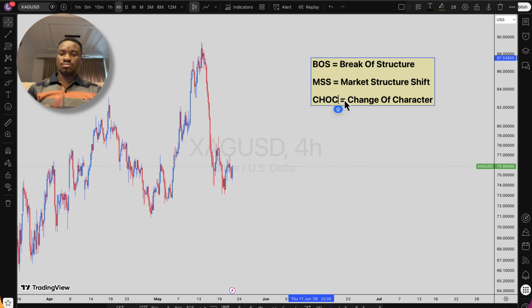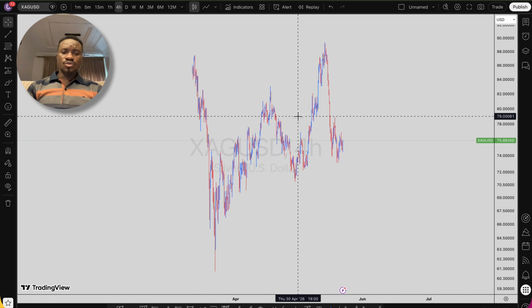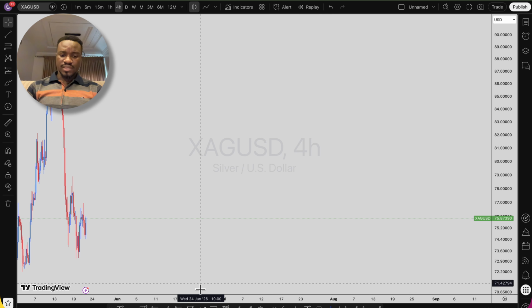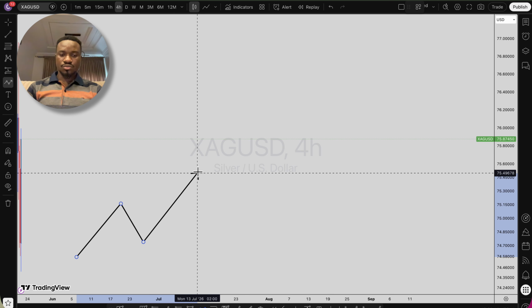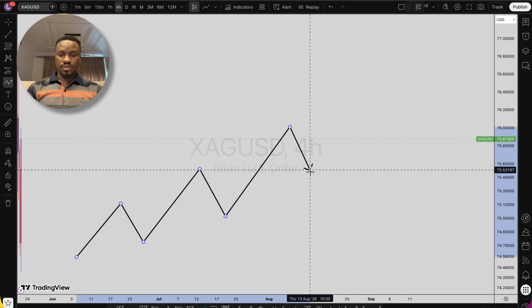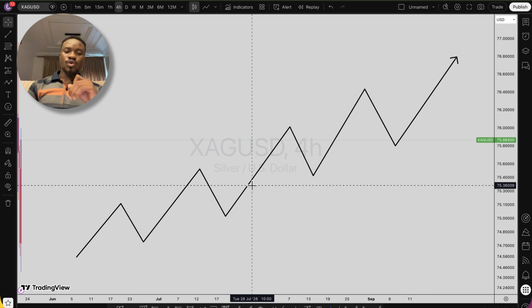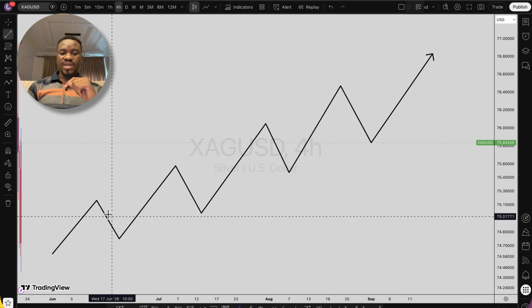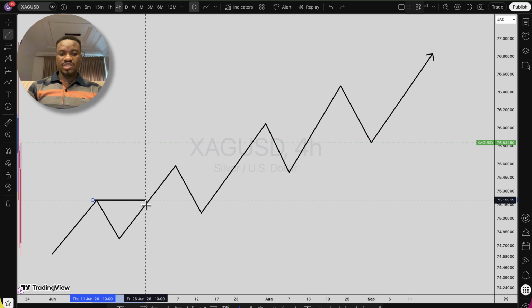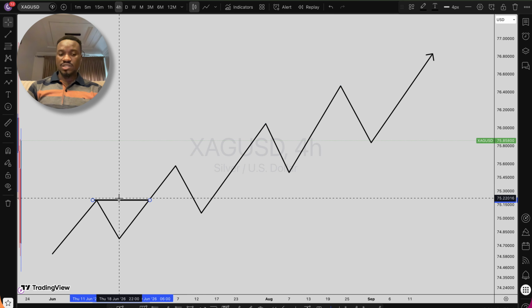Now, let's talk first about break of structure, as the first key structure right here. We all know in a bullish market structure, we have something like this: market moving up in this direction. This is a typical example of a bullish market structure. You can see our price goes up. Now, when we seek a break of structure, we technically mean when price goes above a previous high, when price breaks up, then price has broken that high. So we call it a break of a particular structure.